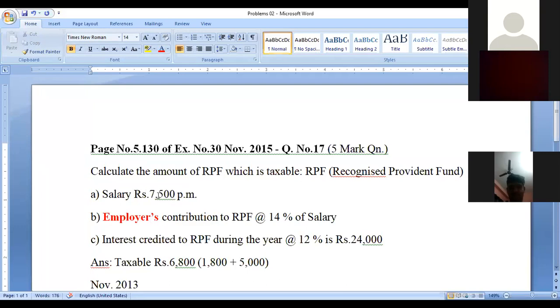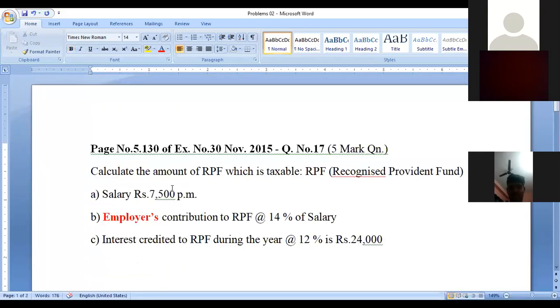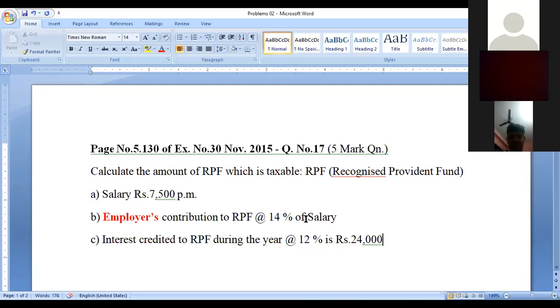Now they're giving us some information. We have to calculate. His salary is 7,500 per month. The employer's contribution to the recognized provident fund is 14% of salary. Interest credited to the RPF during the year at 12% is 24,000. This is the question given.